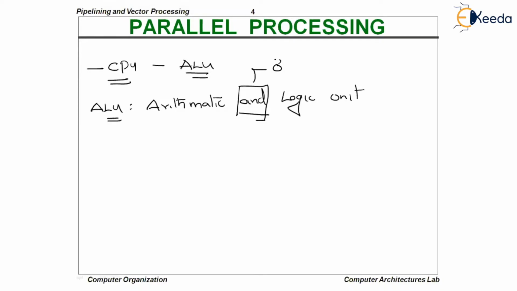But actually, it is not arithmetic and logic unit. It is arithmetic or logical unit, because when you talk about an ALU, of course, it is going to perform all the arithmetic operations and all logical operations, but only one at a time, right? My ALU will be able to perform all the operations, but strictly only one and only one at a time. That's the reason why the ALU definition is arithmetic or logical unit. Now, what we'll do is we will make this OR conjunction an AND conjunction to make it more parallel.